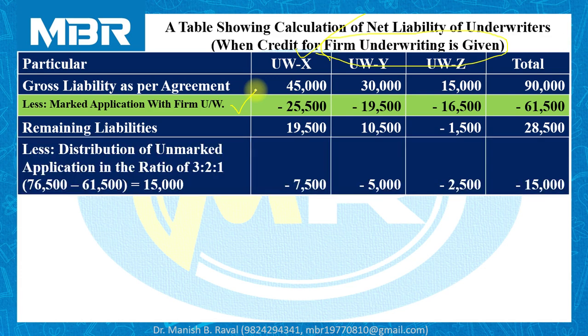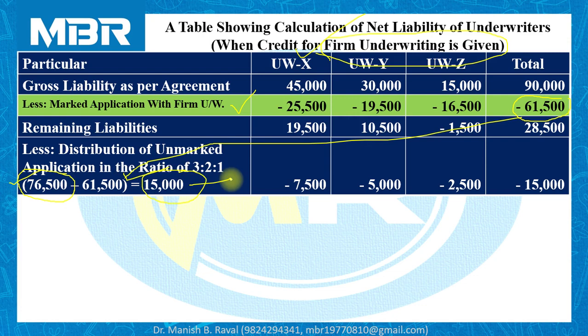That is why before starting the solution we have completed the calculation of total number of applications received by the company, and as per our calculation it is 76,500, of which total marked applications are 61,500 and unmarked applications are 15,000.